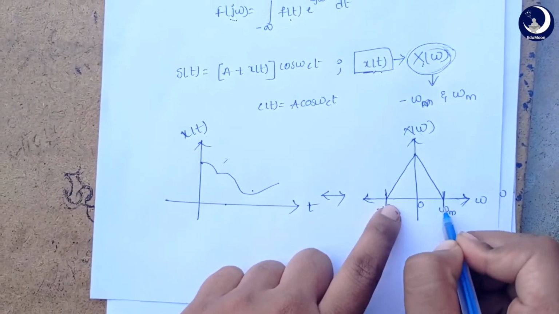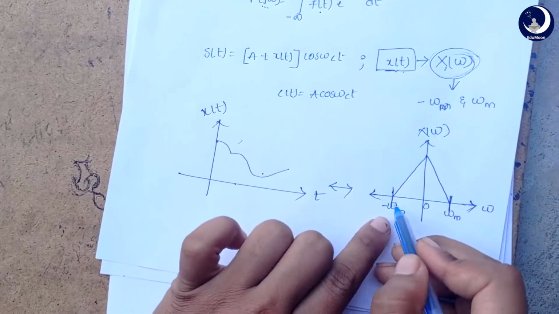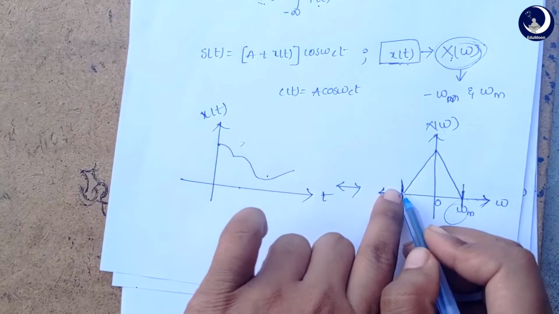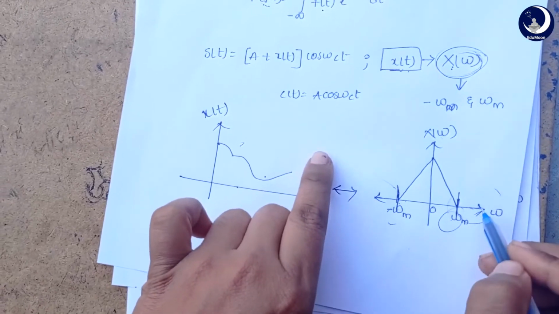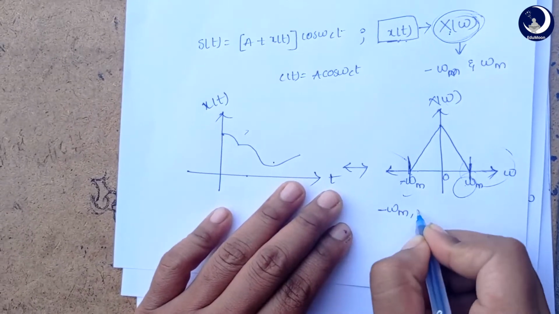That means there will be no information out of this range. Information will be between minus omega m to omega m, and there will be no information other than in this part. So our information will be in between this range.